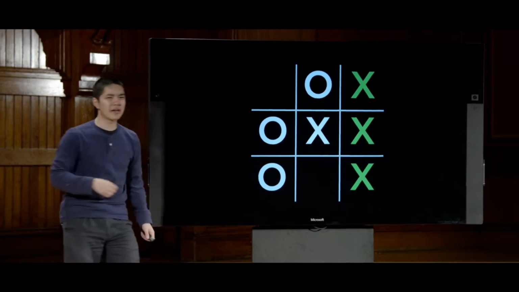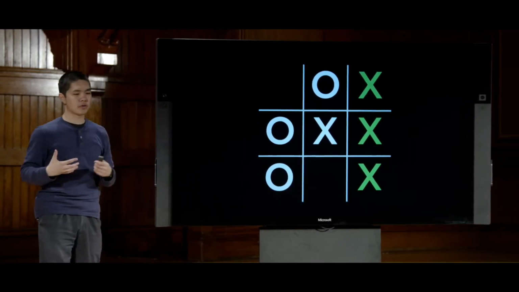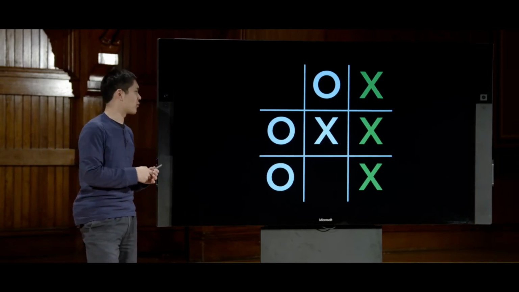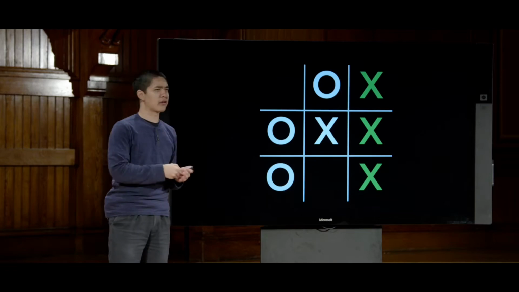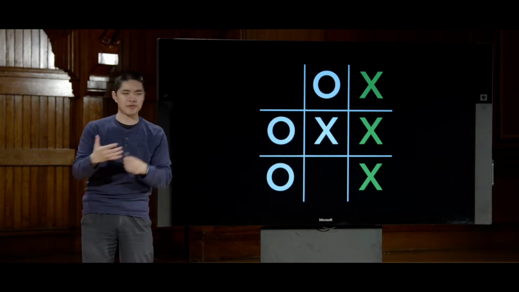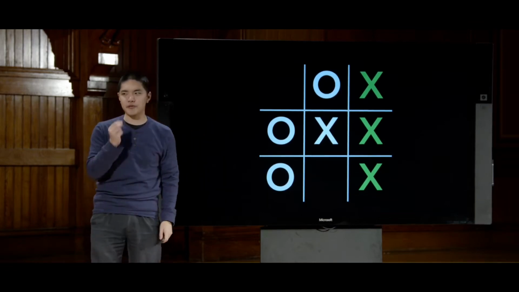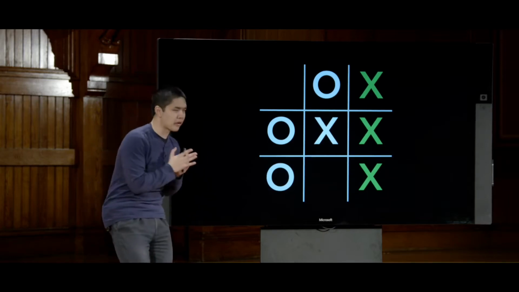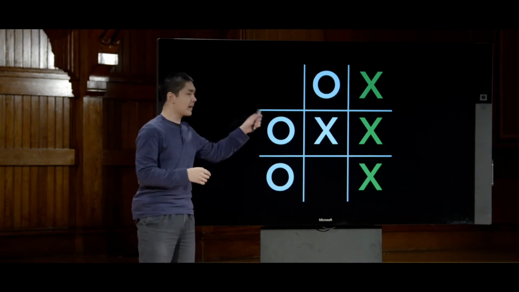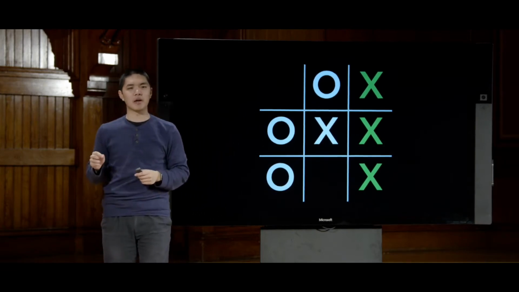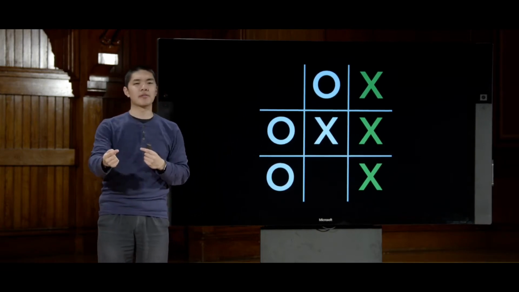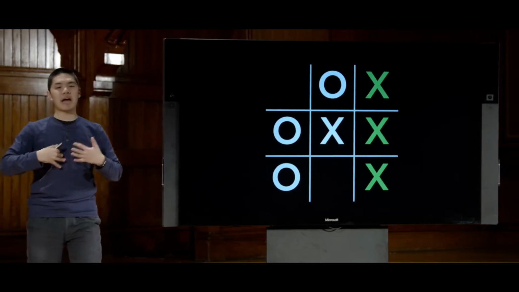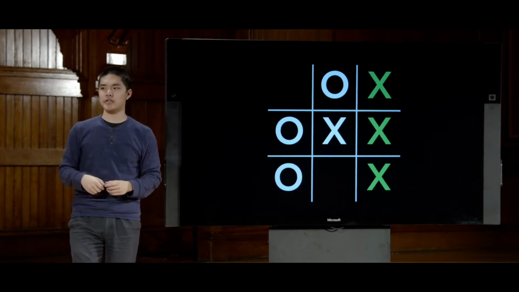And so there's a fair amount of reasoning that's going on here in order for the computer to be able to solve a problem. And it's similar in spirit to the problems we've looked at so far, right? There are actions. There's some sort of state of the board and some transition from one action to the next. But it's different in the sense that this is now not just a classical search problem, but an adversarial search problem. That I am the X player trying to find the best moves to make, but I know that there is some adversary that is trying to stop me. So we need some sort of algorithm to deal with these adversarial type of search situations.